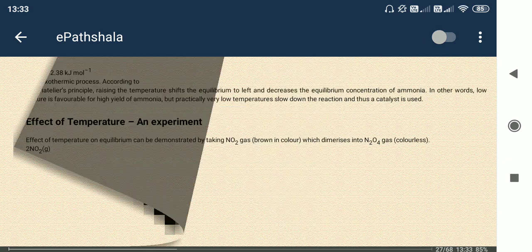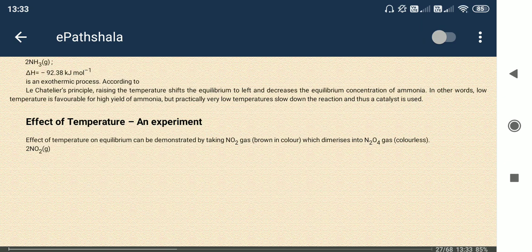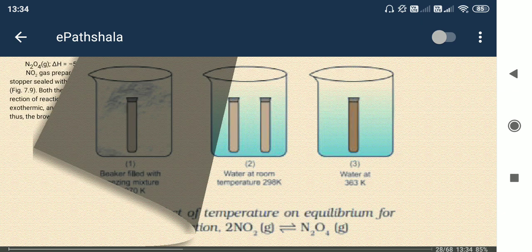Another thing, pressure. When the reactant is converting to product, the number of moles is increased, which means the pressure will be increased. So if we increase the pressure, the reverse phenomenon occurs, meaning product will be changed to reactant, so that the extra pressure that is created will be neutralized. So the product will get changed to reactant more.